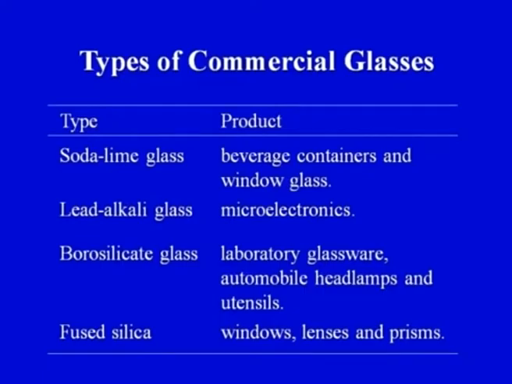So, we have a different category of glass, that is fused silica glass. In this particular series of lectures we cannot go into the detail of each and every type of glass, what constituents go into it and how it can be formed, but certainly we can remember a few important types of glasses and their application areas.